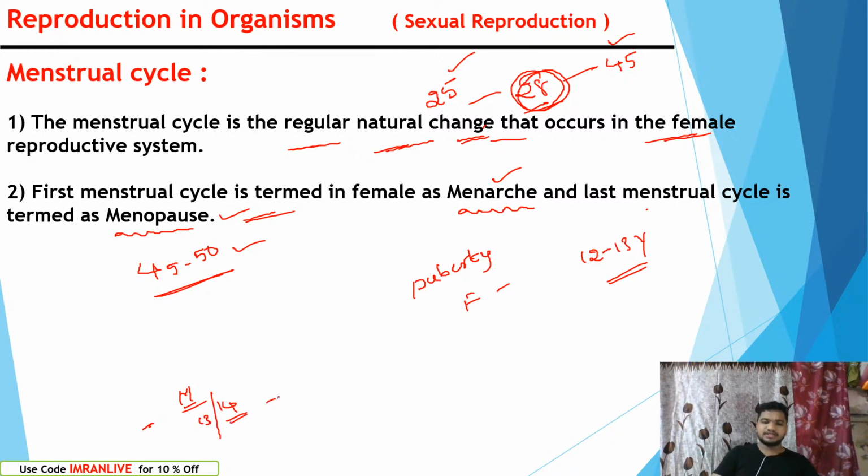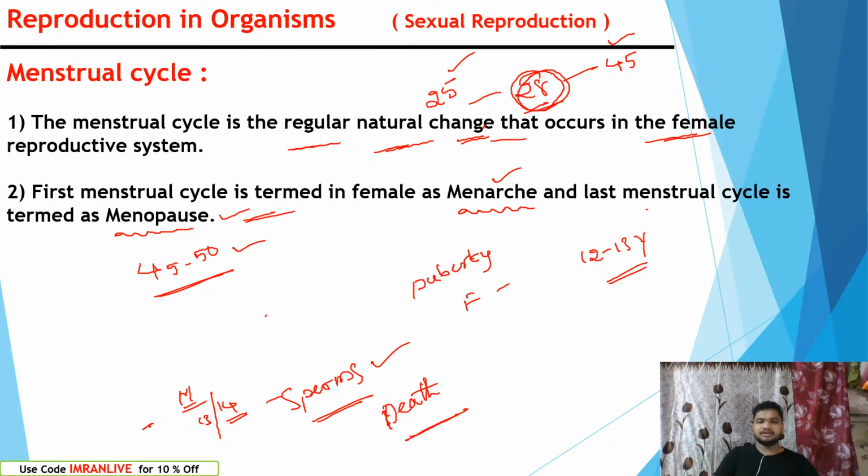At the age of puberty, they start production of sperms. The sperms continue to develop until the death of the male. Even if they reach the age of 80 or 90, they are able to produce sperms until their death.